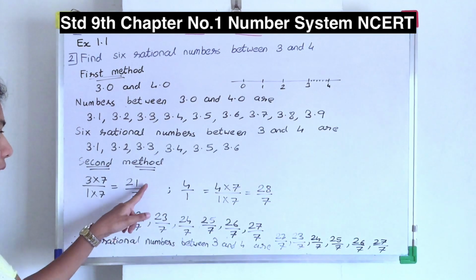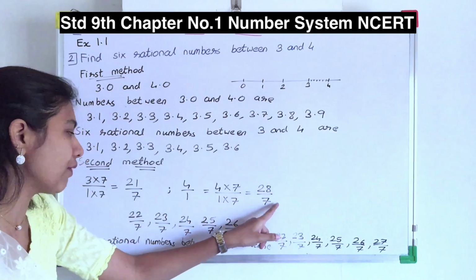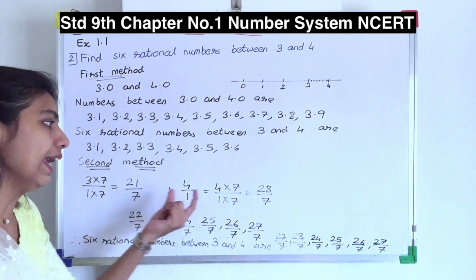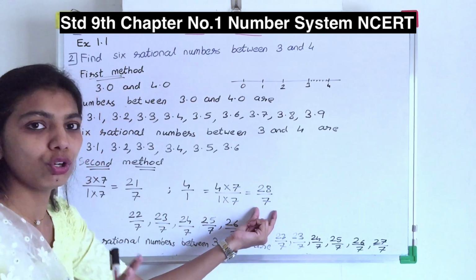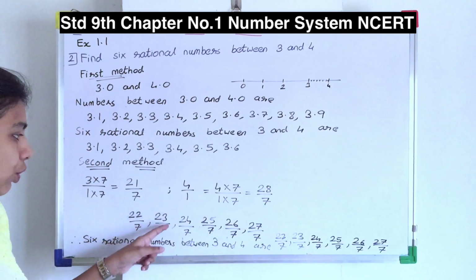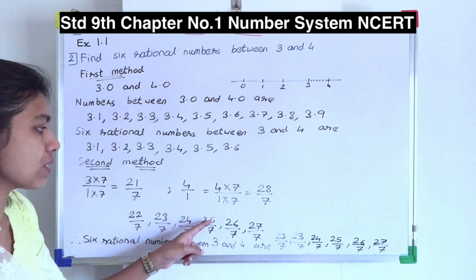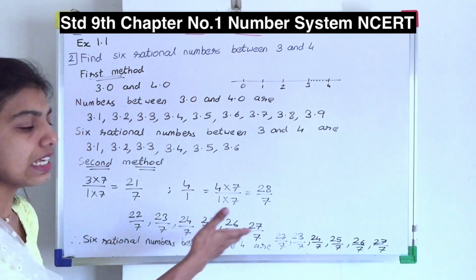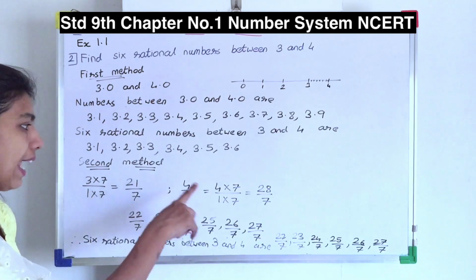So which are the numbers between 21 upon 7 and 28 upon 7? I will not consider 21 upon 7 because it will give you 3, and 28 upon 7 will give you 4. So 22 upon 7, 23 upon 7, 24 upon 7, 25 upon 7, 26 upon 7, 27 upon 7 are the 6 rational numbers between 3 and 4.